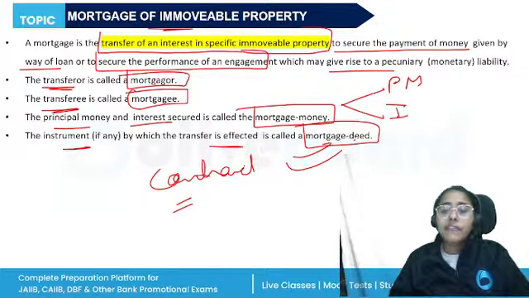Again, every person who is competent to contract and entitled to transferable property, or is authorized to dispose of the transferable property, that is, they're acting as an agent, can enter into the mortgage deed.